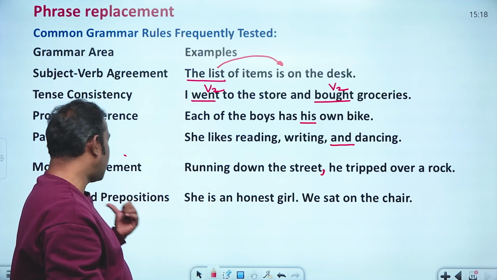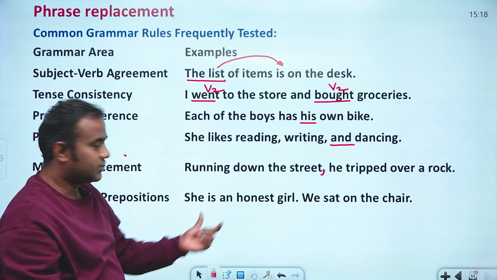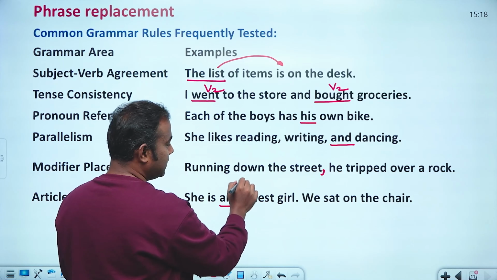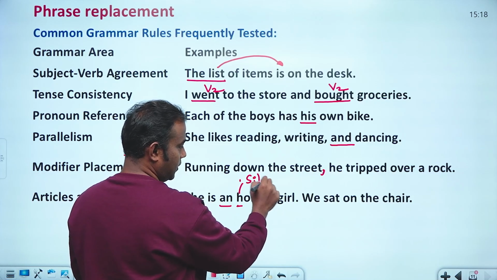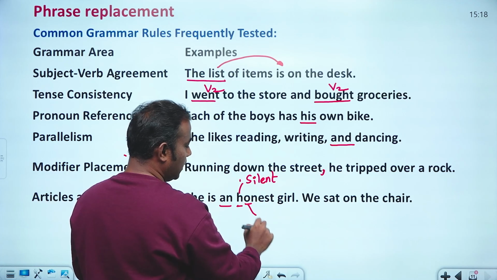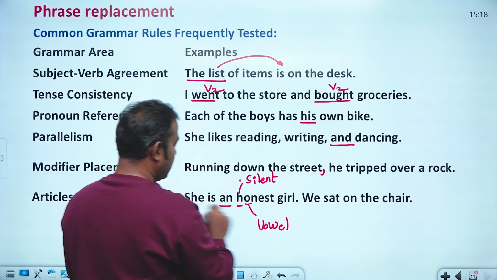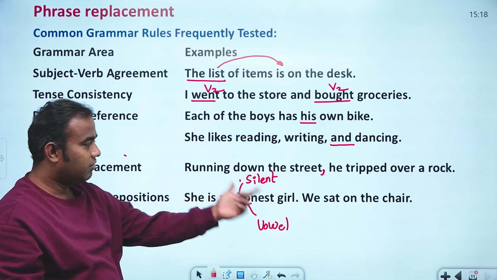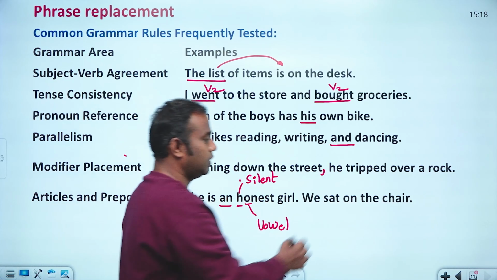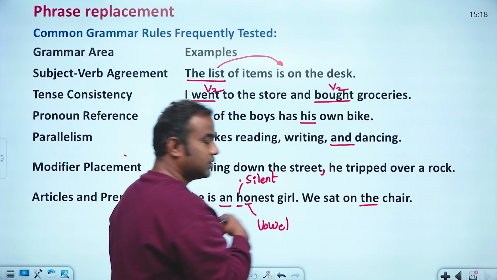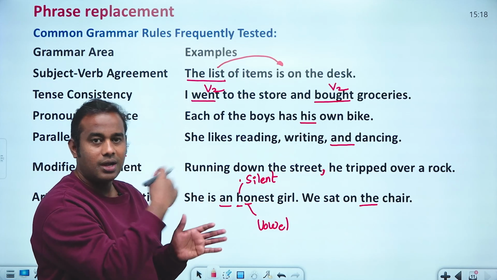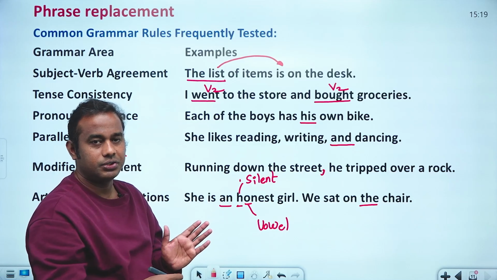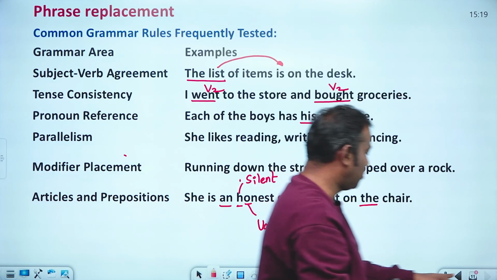Then articles and prepositions. She is an honest girl. Why 'an' honest girl? H is a consonant, but here H is silent, and O is a vowel. Because of the vowel sound, you get 'an' as the article. Another example: we sat on the chair. The chair means the chair we were already talking about, so the conversation has continued. Likewise, you should be able to understand all these things.